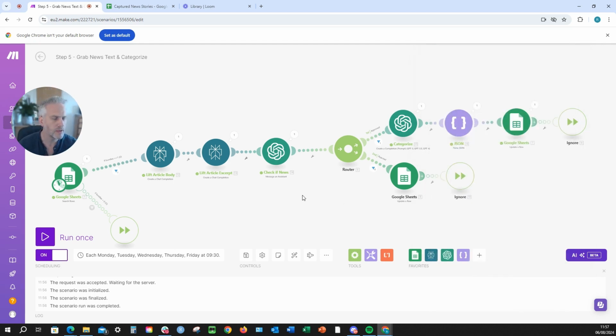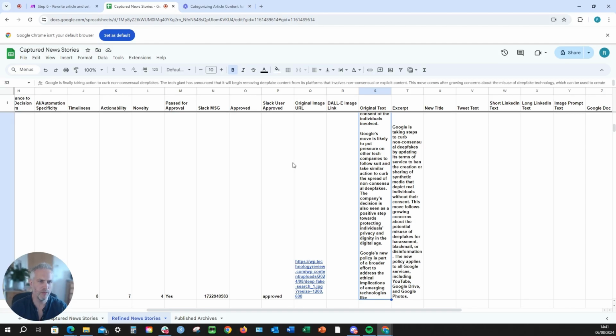Brilliant. Okay, so now what we're going to do is rewrite that article in our own voice and personalize it. So you can see that step 5 has worked successfully. It's grabbed the original text and the excerpt, and we've got everything we need now in order to rewrite everything and drop it into these columns over here. So that's what's going to happen next.